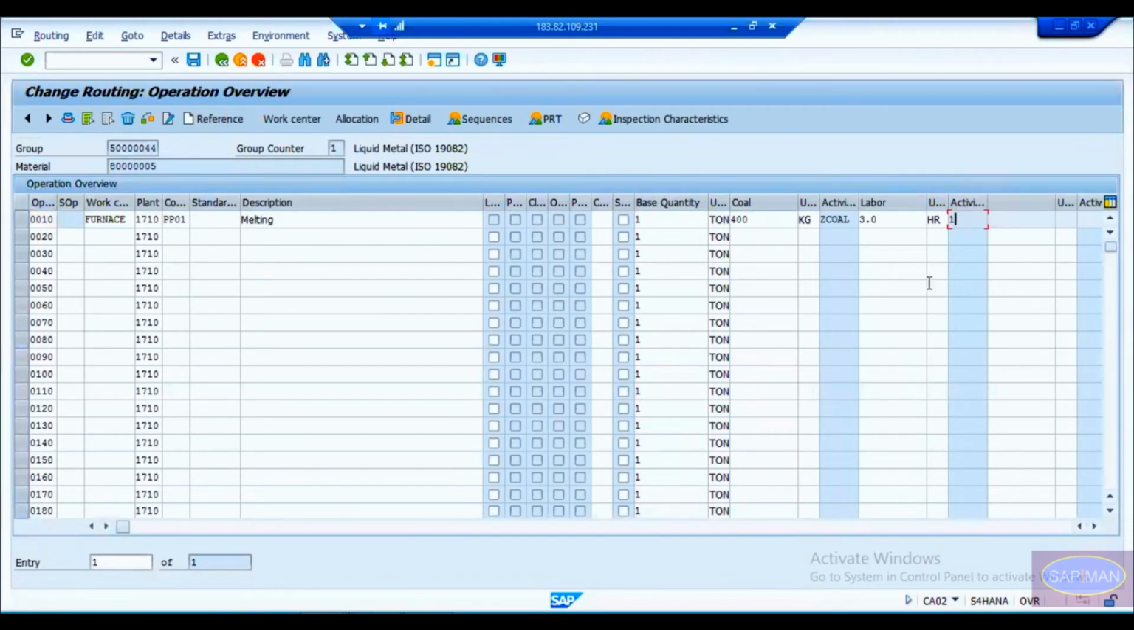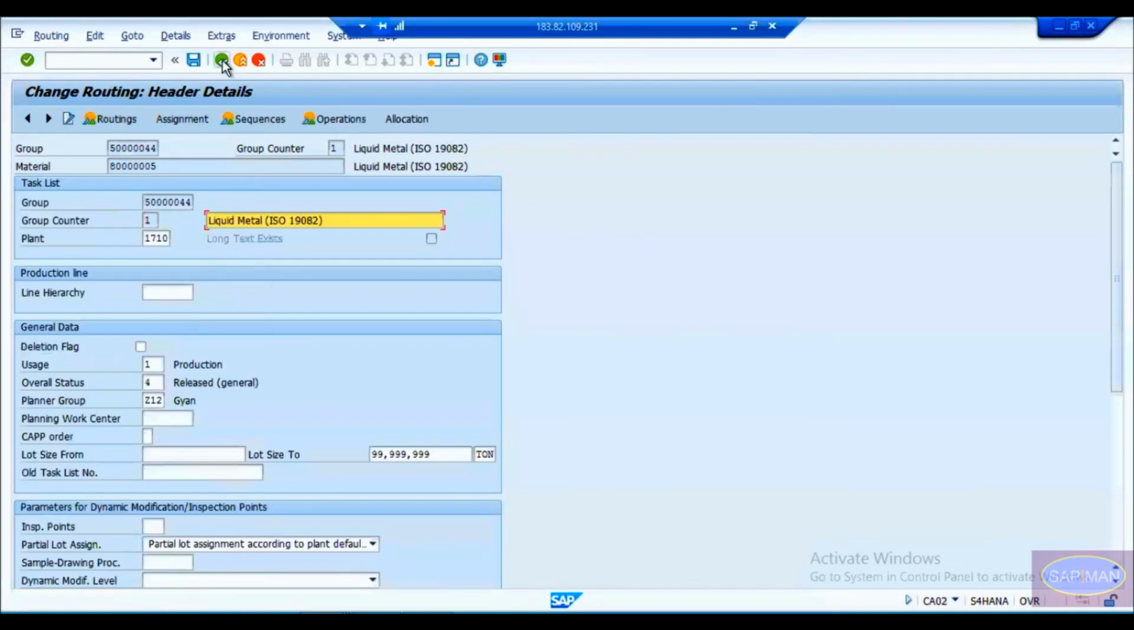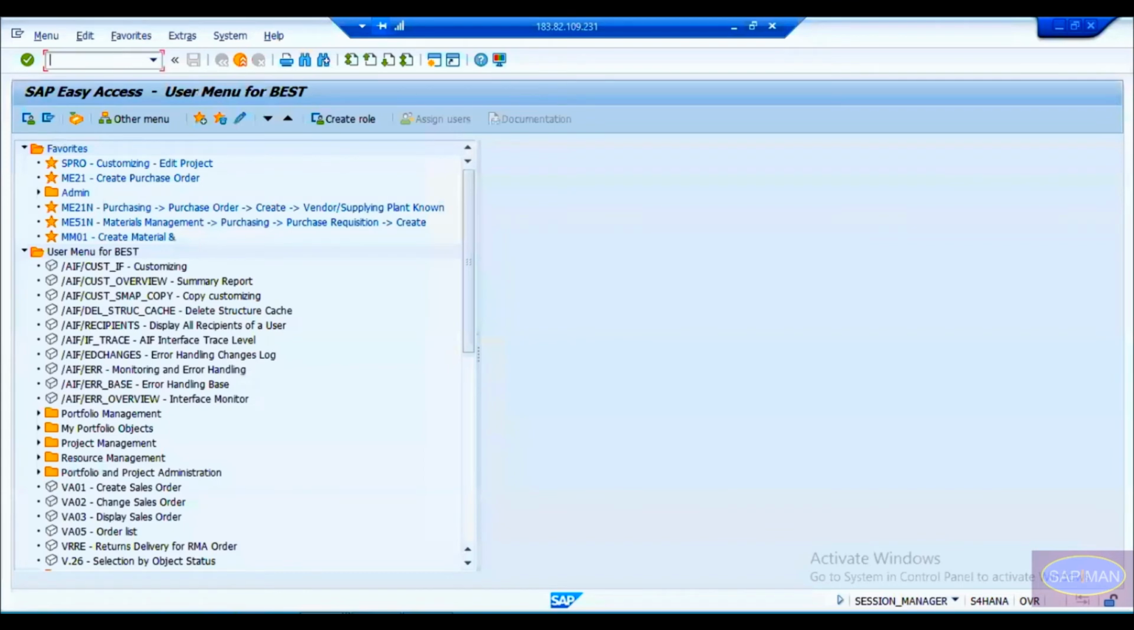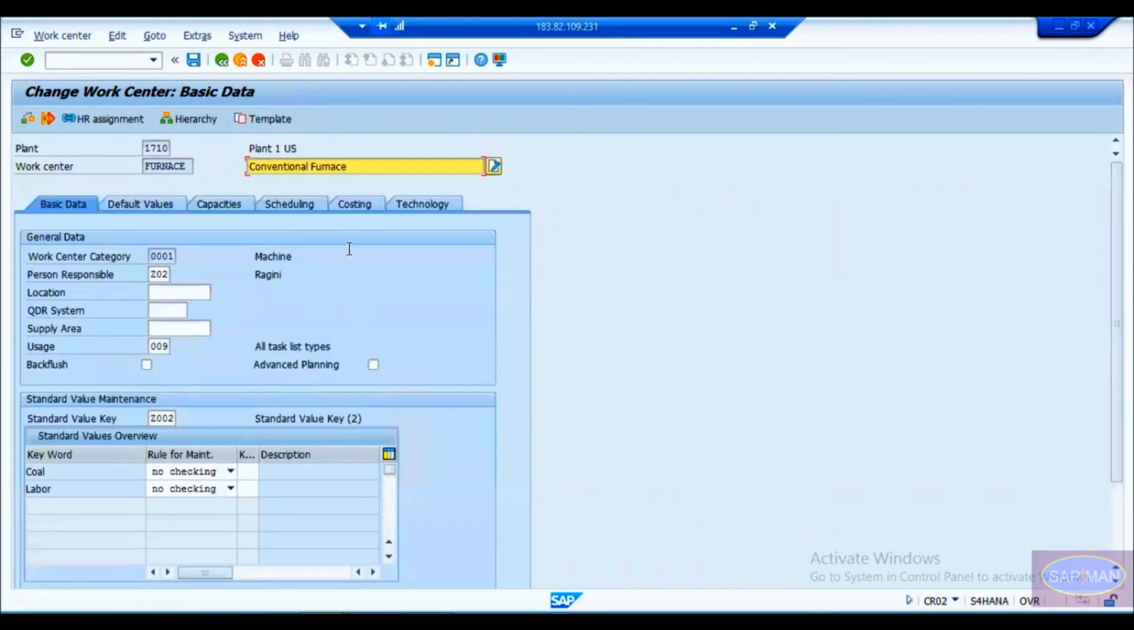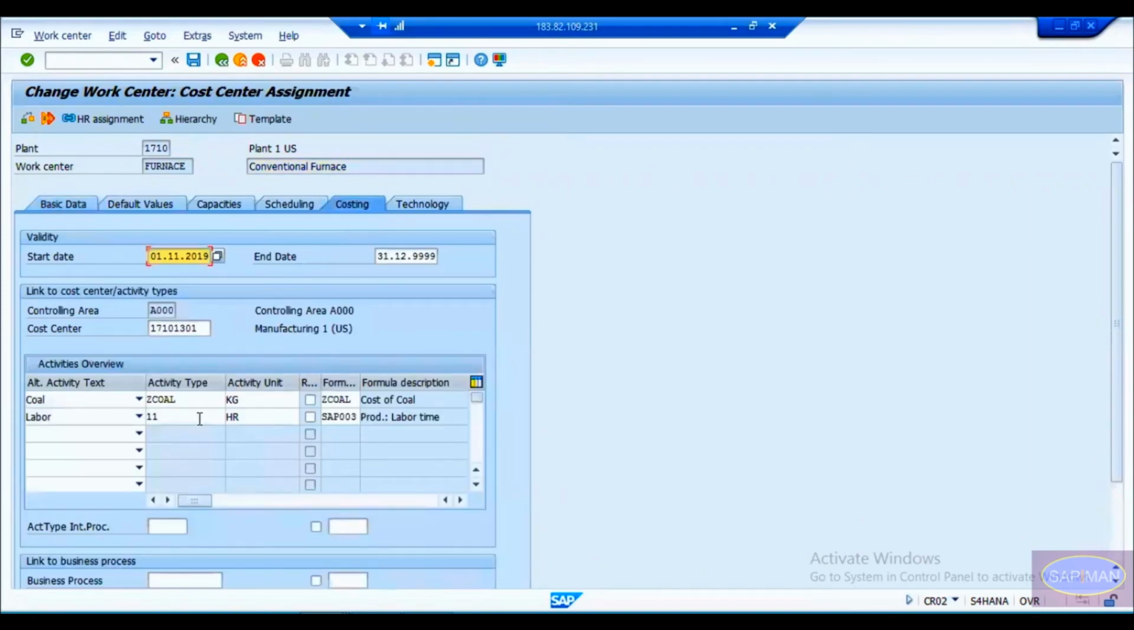Okay. This is maintenance 1 here. Because of that it is happening. No problem. We'll go to CA0, CR0 first. We'll go to the work center, and in the work center we'll change it first. This is the costing tab. Here it is maintained as 11, but there it is maintained as 1 now.